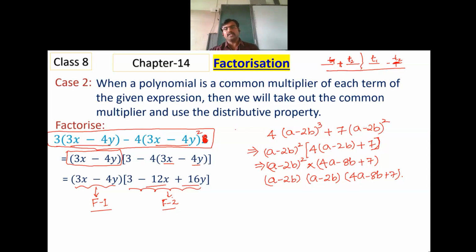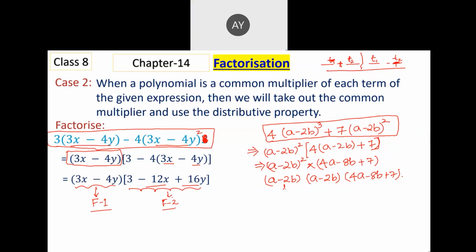Suppose I give a question like: if the volume of a room is given by the expression 4 times of a minus 2b whole cube plus 7 times of a minus 2b whole square, find the dimensions. In that case, you will find the factors. One will be the length, another the breadth, and another the height. You will come across this type of question. They will give an expression and say that it's a volume, and you find the dimensions.